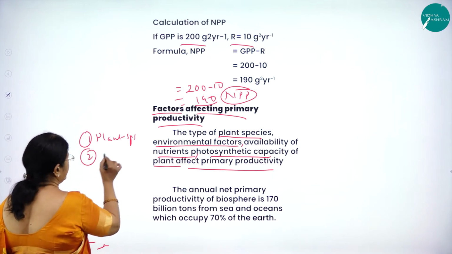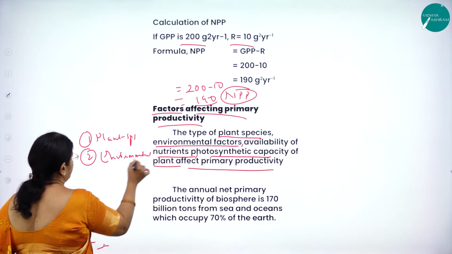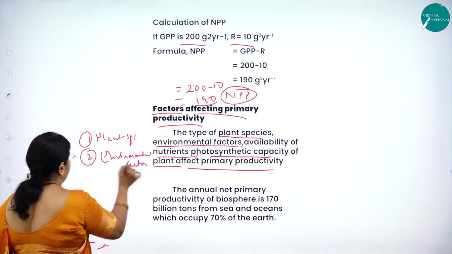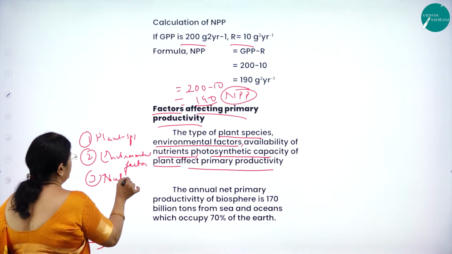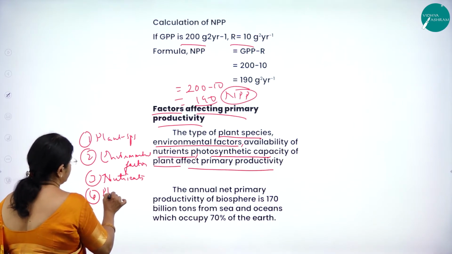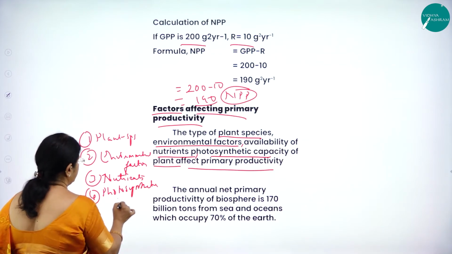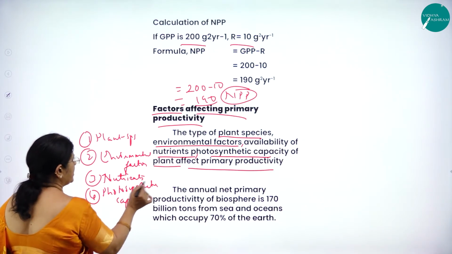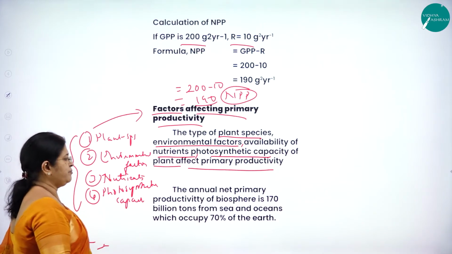The second one is the environmental factors. The third one is the availability of nutrients. Then photosynthetic capacity. All these are going to affect the primary productivity.